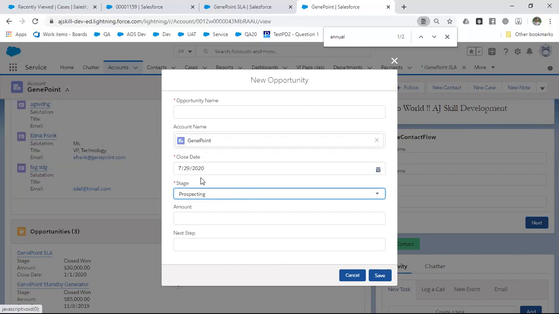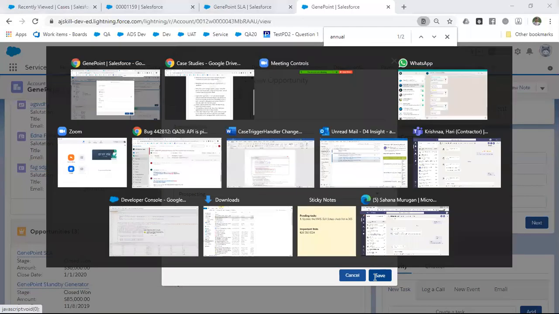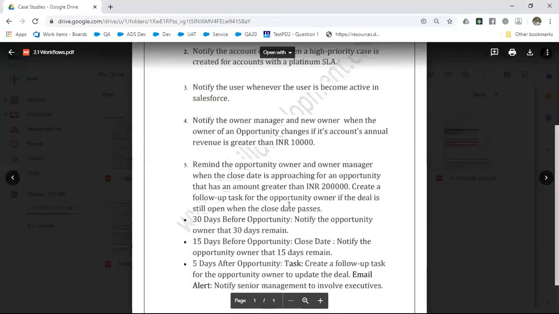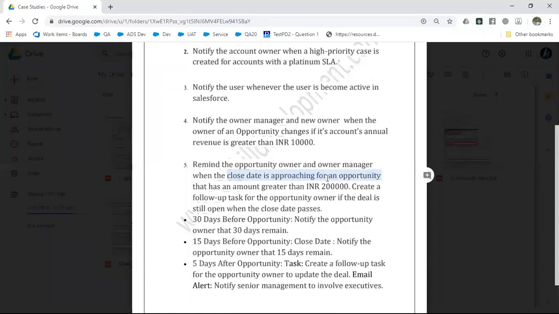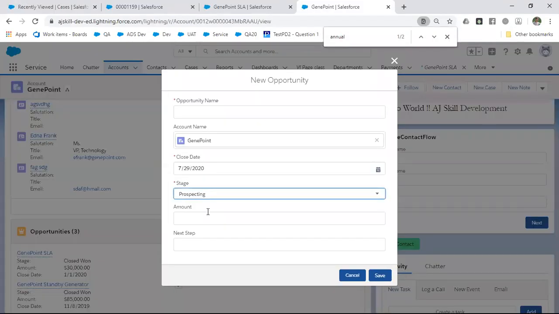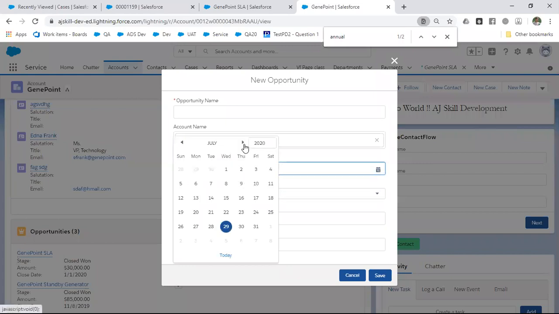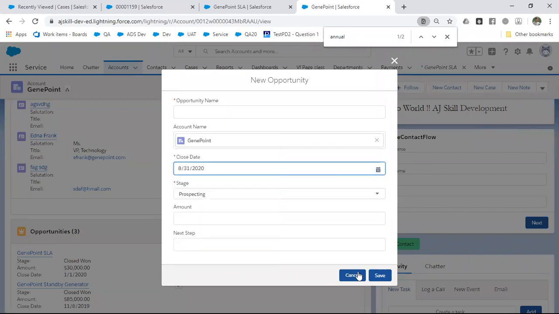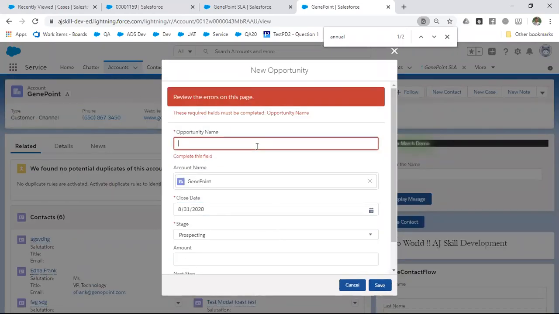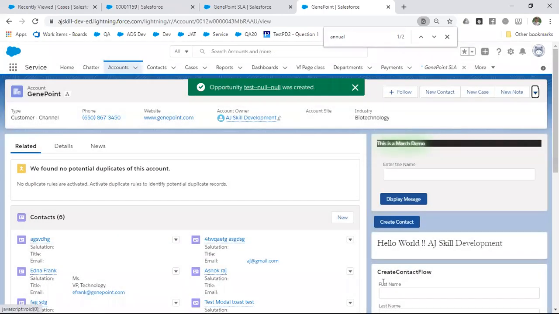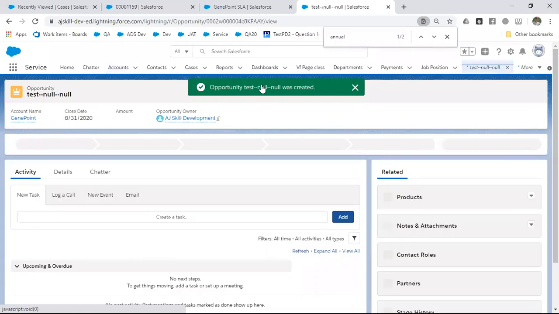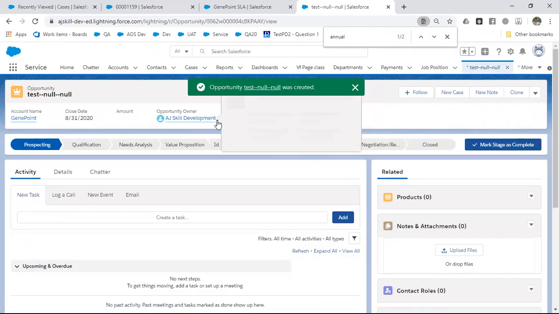So I'm creating an opportunity and the close date is 7, and click on save. That's it. Once the opportunity is created, when the close date is approaching for an opportunity that has a higher amount, create a follow-up task to the opportunity owner if the deal is still open. It means you have created an opportunity, maybe for August 31st. Save it. I'm giving some opportunity name. So this is the opportunity created. Who is the owner right now? The owner is Aegis Kilderman, the current user.